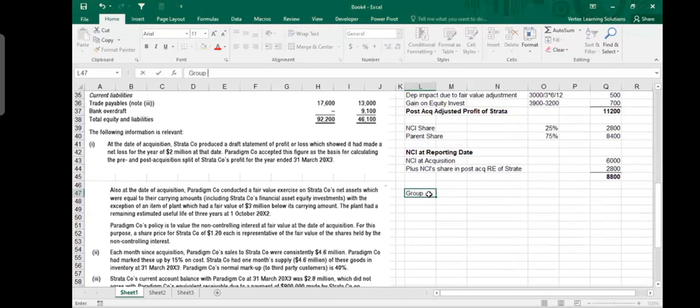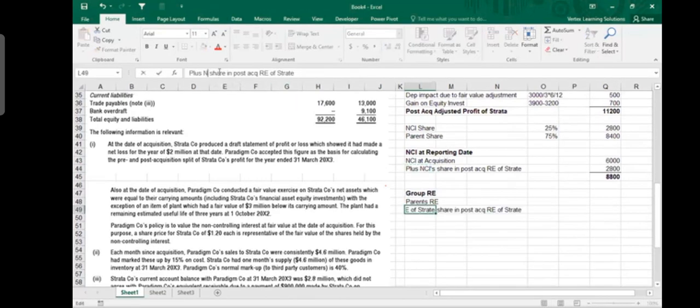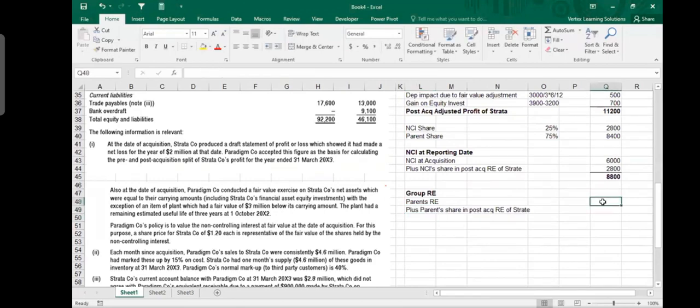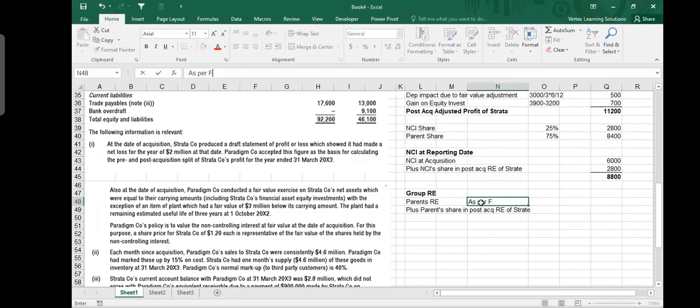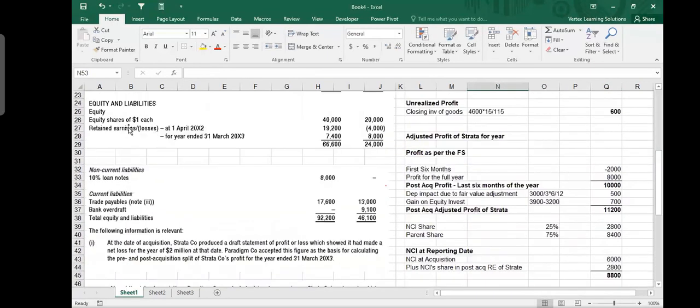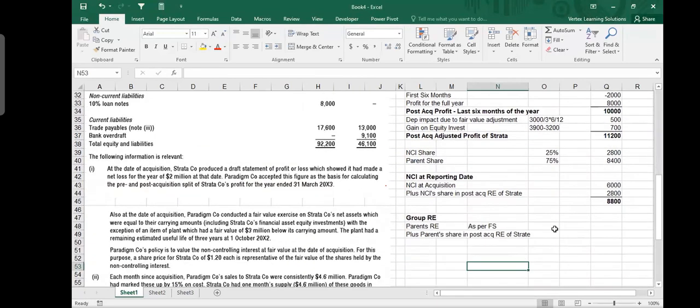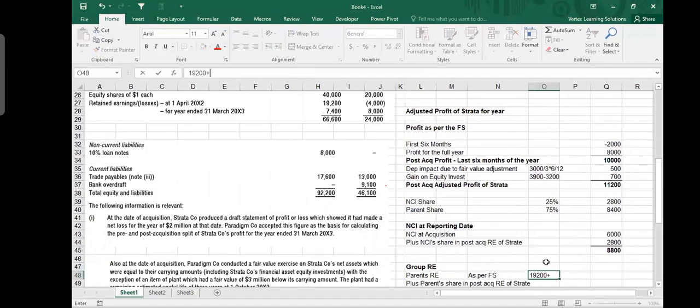And then you have to make group retained earning. Group retained earning is parent's retained earning plus parent's share, so parent's retained earning as per the financial statements. How much is the parent retained earning for the year? Retained earning for parent is 19,200 plus this year 7,400. Both of these numbers you should add up: the previous 19,200 plus the full year 7,400. So this is what is as per the financial statements, 26,600, plus it will take 8,400.